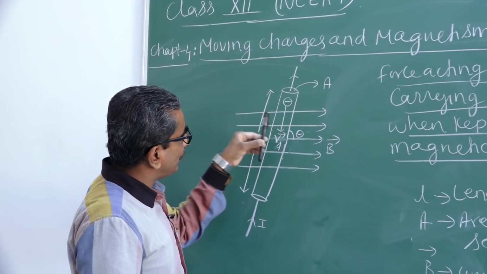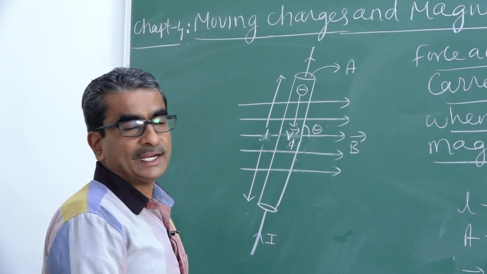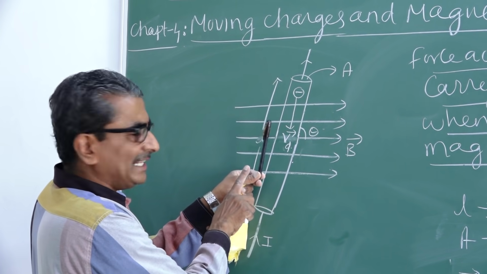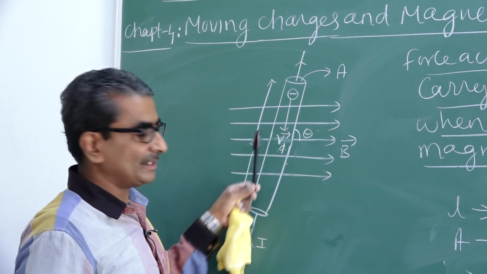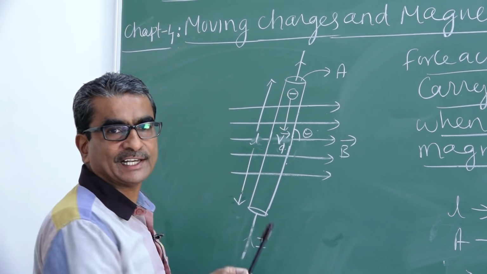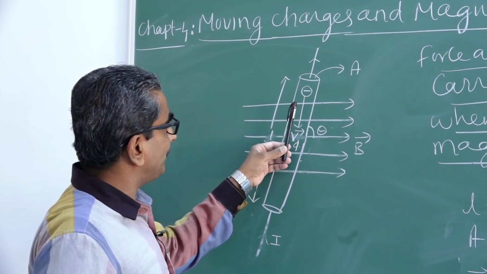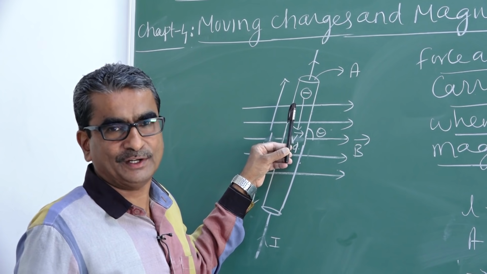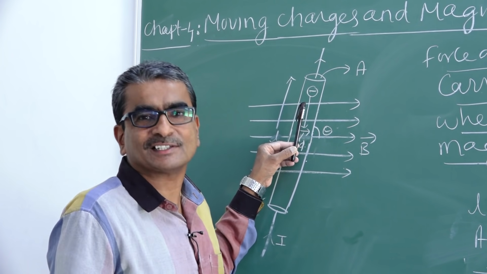I am going to keep the conductor in this uniform magnetic field, and I pass the current through this conductor, in any direction, either upwards or downwards. In this case, I am passing the current upwards. So what happens? If I keep a current carrying conductor in this uniform magnetic field, then certainly some force will act on this conductor.